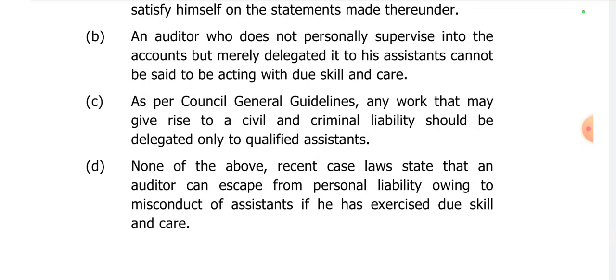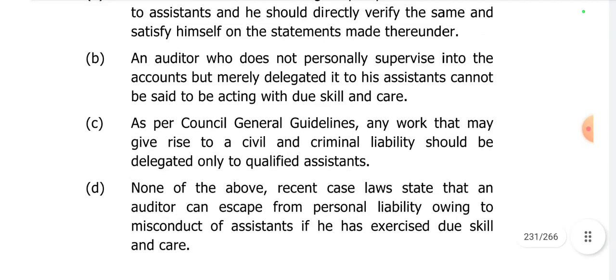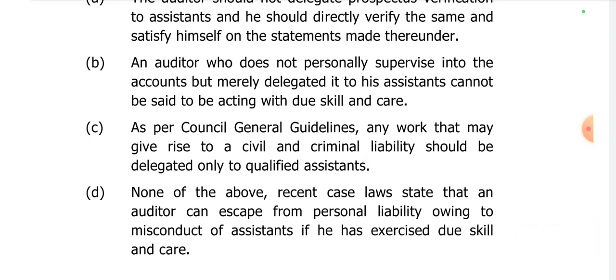And option D says none of the above. Recent case law states that an auditor can escape from personal liability owing to misconduct of assistants if he has exercised due skill and care, which is not the correct answer, right? So even if he proves that it is the fault of his assistants, he is the one who is signing it, so he needs to exercise due skill and care, so that everything goes well. Since here the auditor neglected this, he is held liable and he cannot escape from his liability.